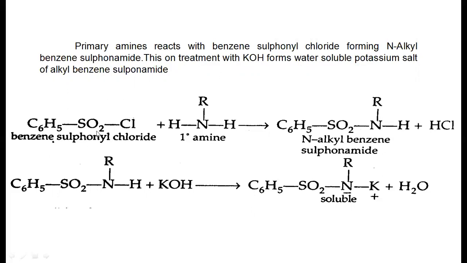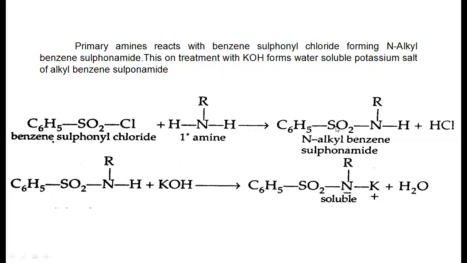When this Hinsberg reagent reacts with the primary amine, Cl minus from this compound and H plus liberate as HCl. So here it produces the N-alkyl benzene sulfonamide, because the S double bond O, NH link is called a sulfonamide. Generally, the C double bond O, NH linkage is called an amide linkage.